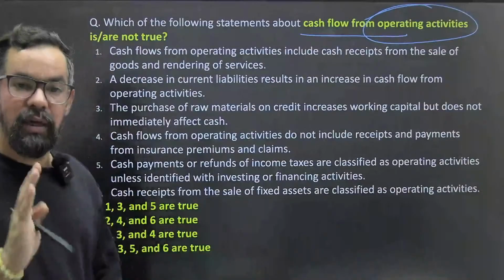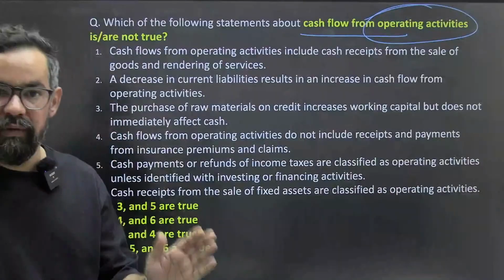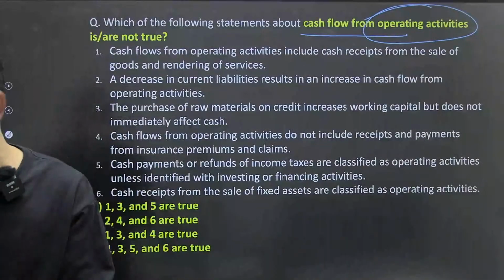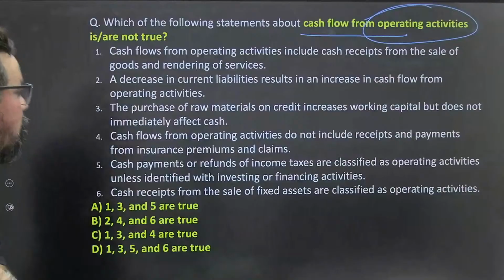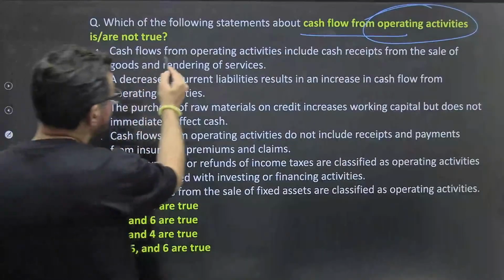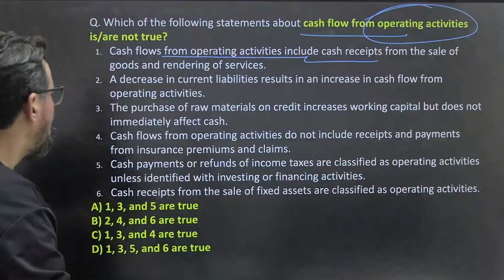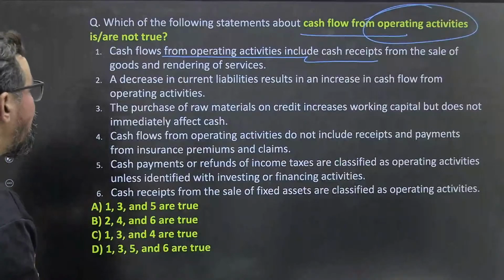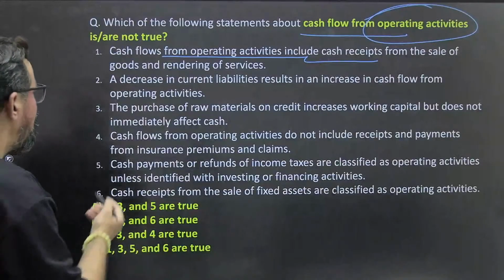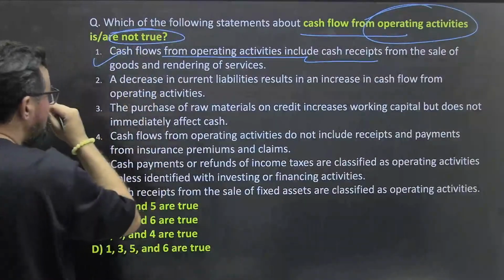ठीक है. देखो ऐसा question आपका either you will face on operating activity or financing or investing activities. ठीक है. For sure you guys are going to face one question around that particular one. ठीक है. So what will be your correct answer for this one? Anyone who wants to answer? So first, cash flow from operating activities includes cash received from sale of goods and rendering services. What we have to find out, this is आपका true. ठीक है. We have to find out the incorrect statement. हाँ. So statement 1 is true.